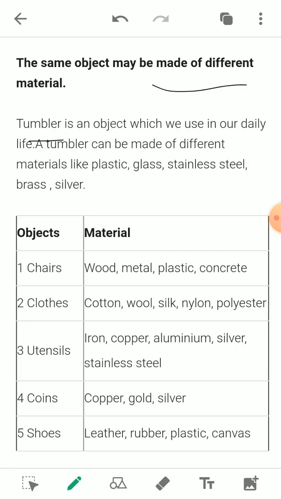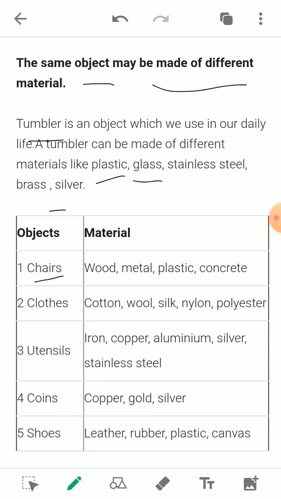A tumbler is an object which we use in daily life, but it can be made up of plastic, glass, or silver. Like that, there are a lot of objects which can be made up of different materials. It means the object remains the same, the material can be different.